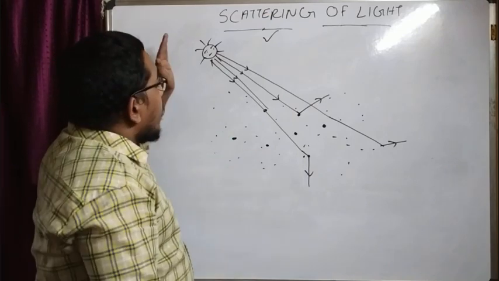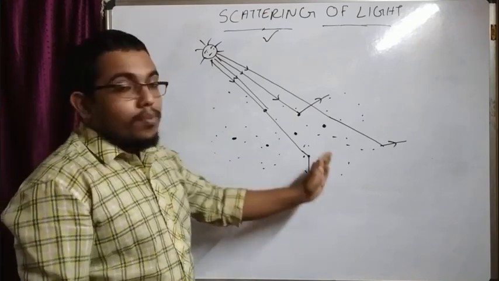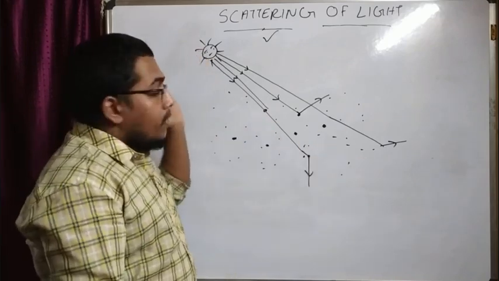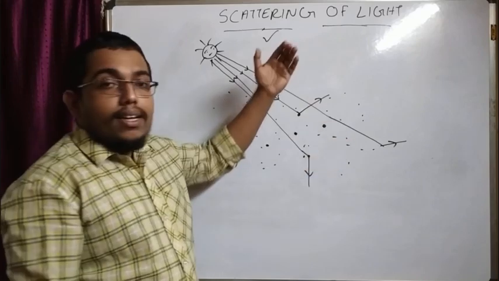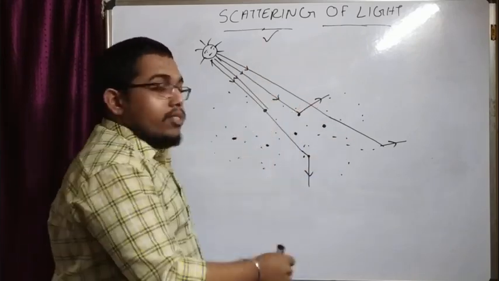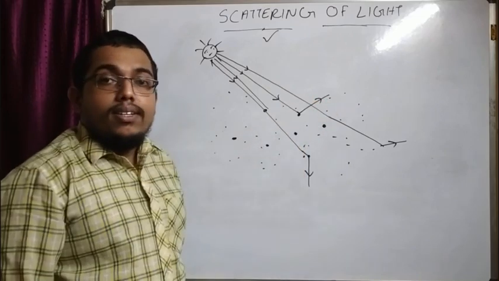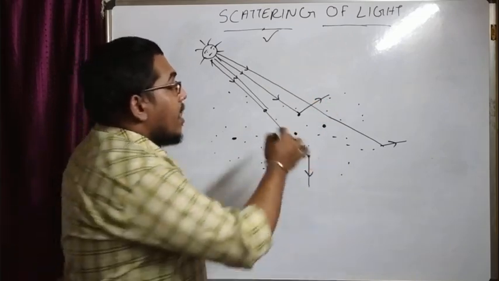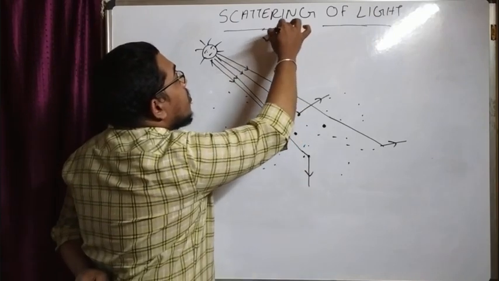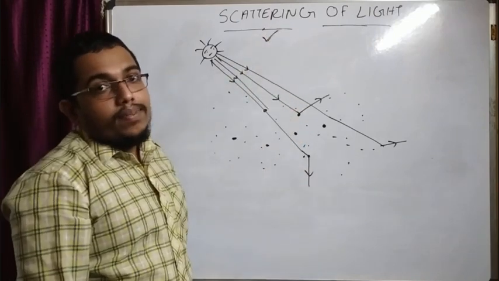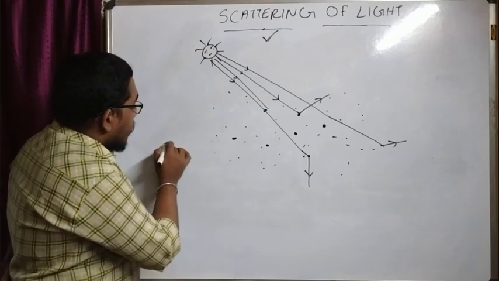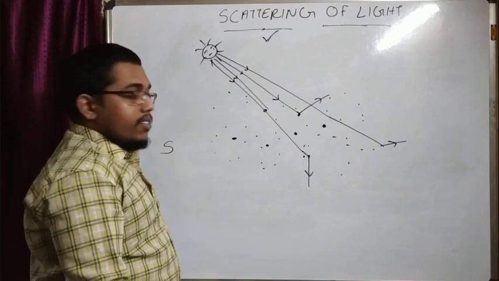Once again, the sunlight enters the atmosphere, which already consists of a number of dust particles, water droplets and air molecules. So when this light happens to hit these particles, the light is reflected in random directions, and that is what we call scattering of light. Clear? Yes. And this scattering of light depends on the size of the particles.